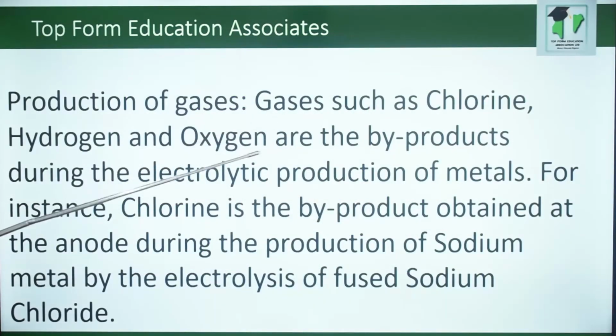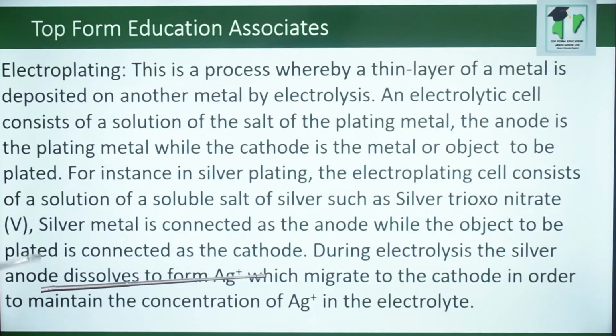Production of gases. Gases such as chlorine, hydrogen, and oxygen are the byproducts during the electrolytic production of metals. For instance, chlorine is the byproduct obtained at the anode during the production of sodium metal by the electrolysis of fused sodium chloride. Electroplating. This is a process whereby a thin layer of a metal is deposited on another metal